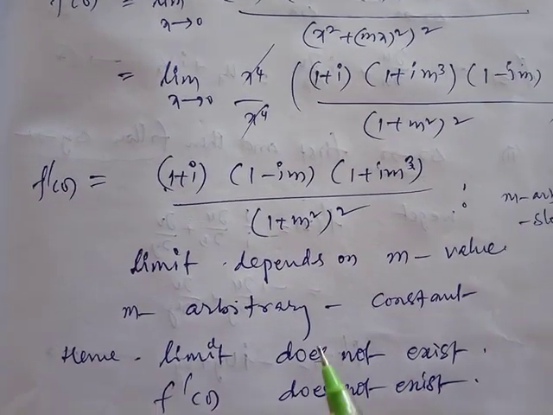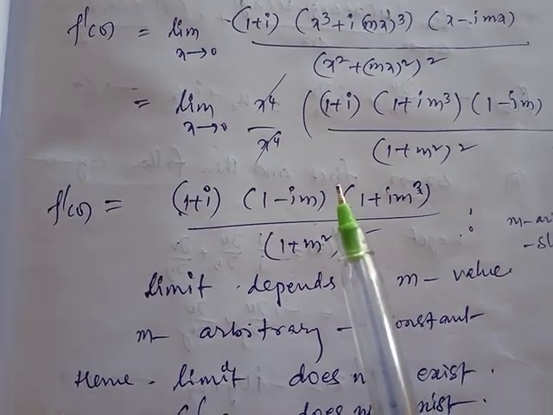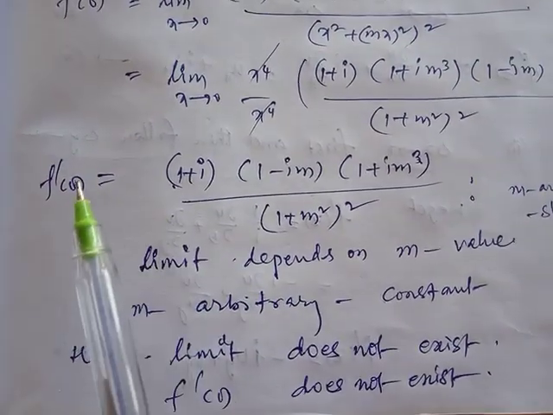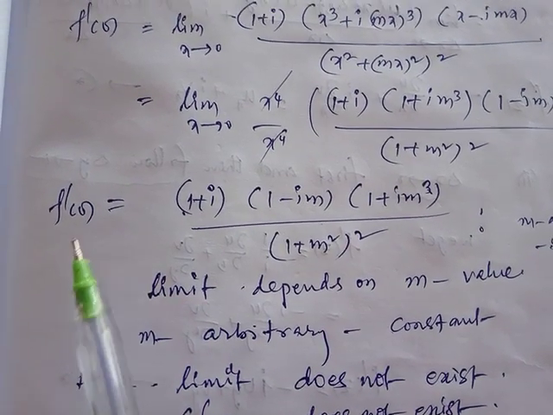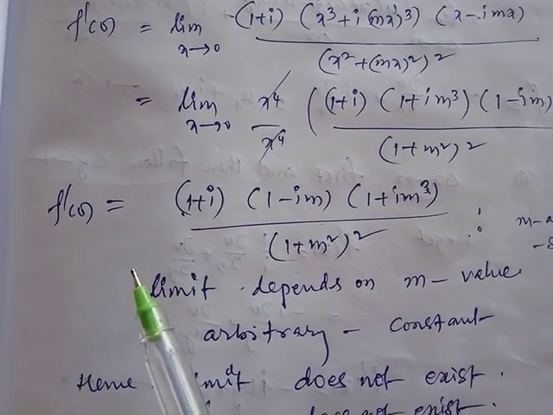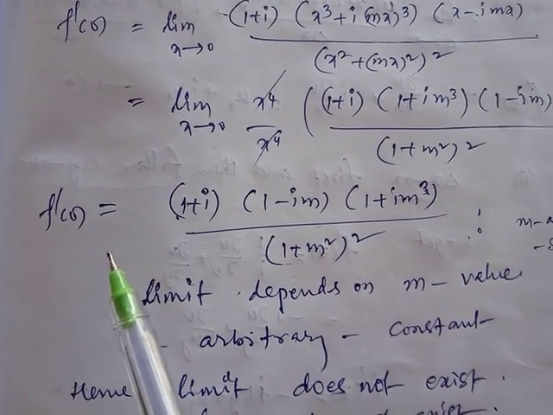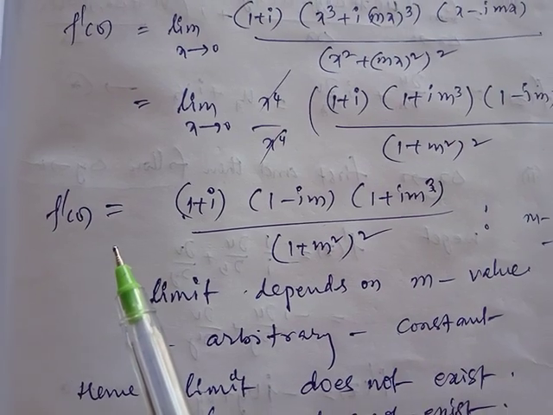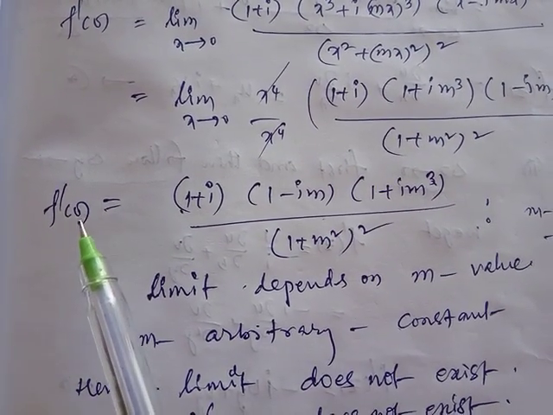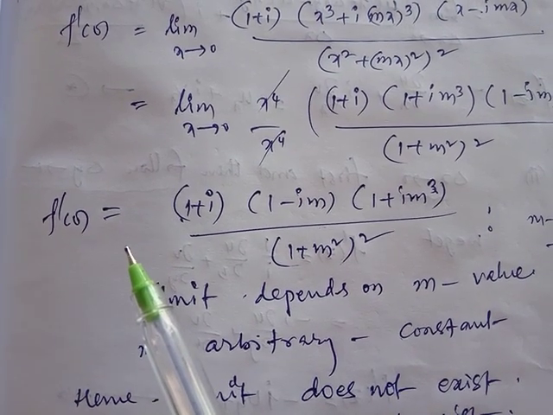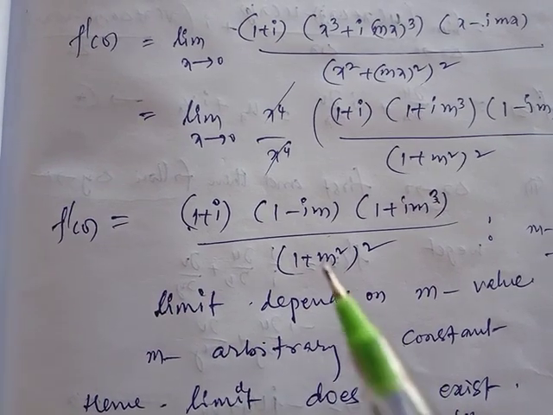So this example shows that the CR equations are satisfied, but the function is not differentiable at z equal to 0. Not differentiable at z equal to 0 means it is not analytic. Without satisfying the differentiability condition, it can never be analytic. The CR equations are satisfied, but the function is not differentiable at z equal to 0, so it is not an analytic function. If a function is analytic, then it must satisfy the CR equations.